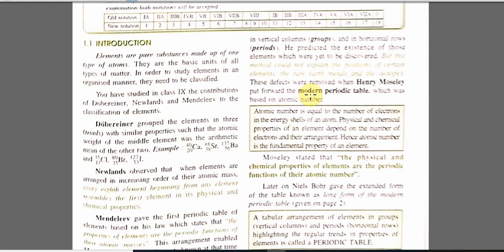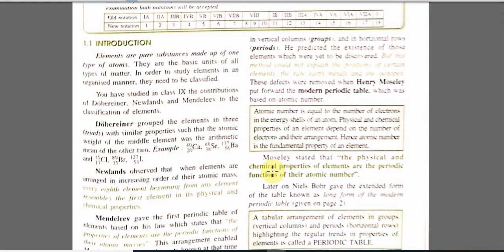Now atomic number is equal to the number of electrons in the energy shells of an atom. Physical and chemical properties of an element depend on the number of electrons and their arrangement. Hence, atomic number is a fundamental property of an element. So, Moseley derived a law which is known as modern periodic law.